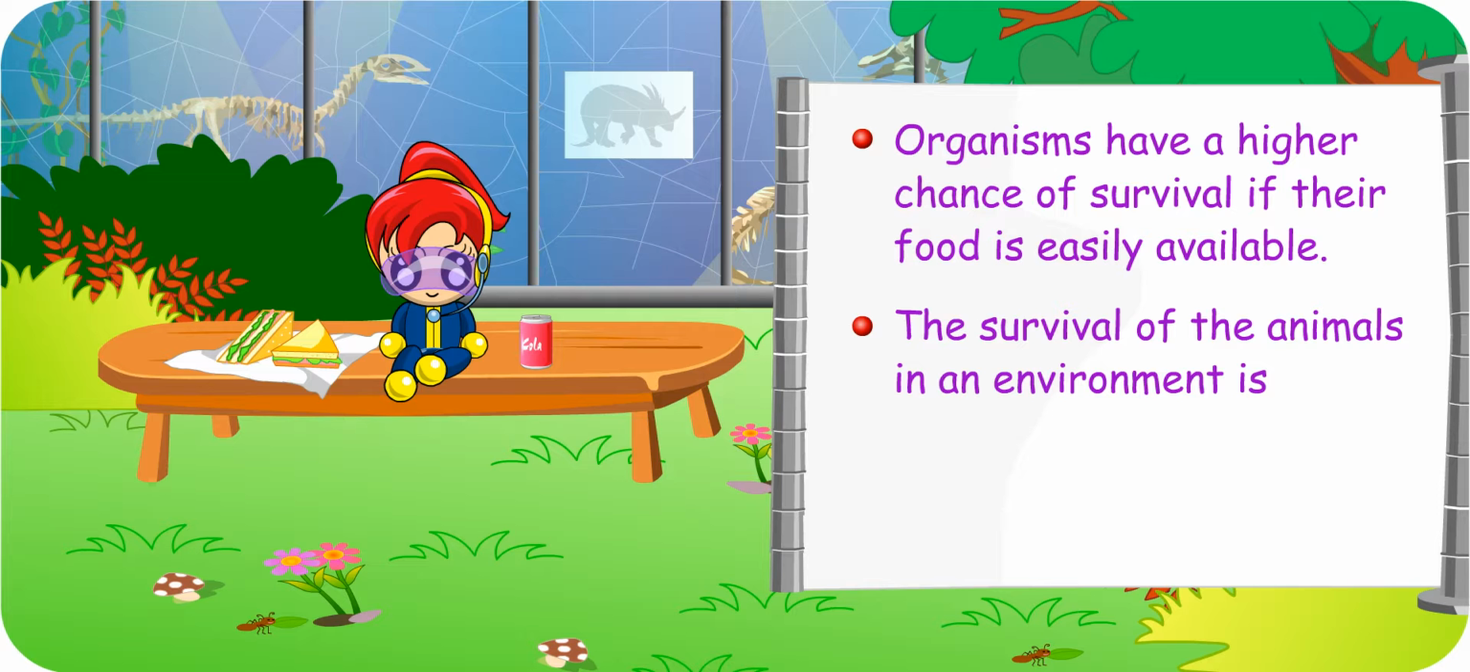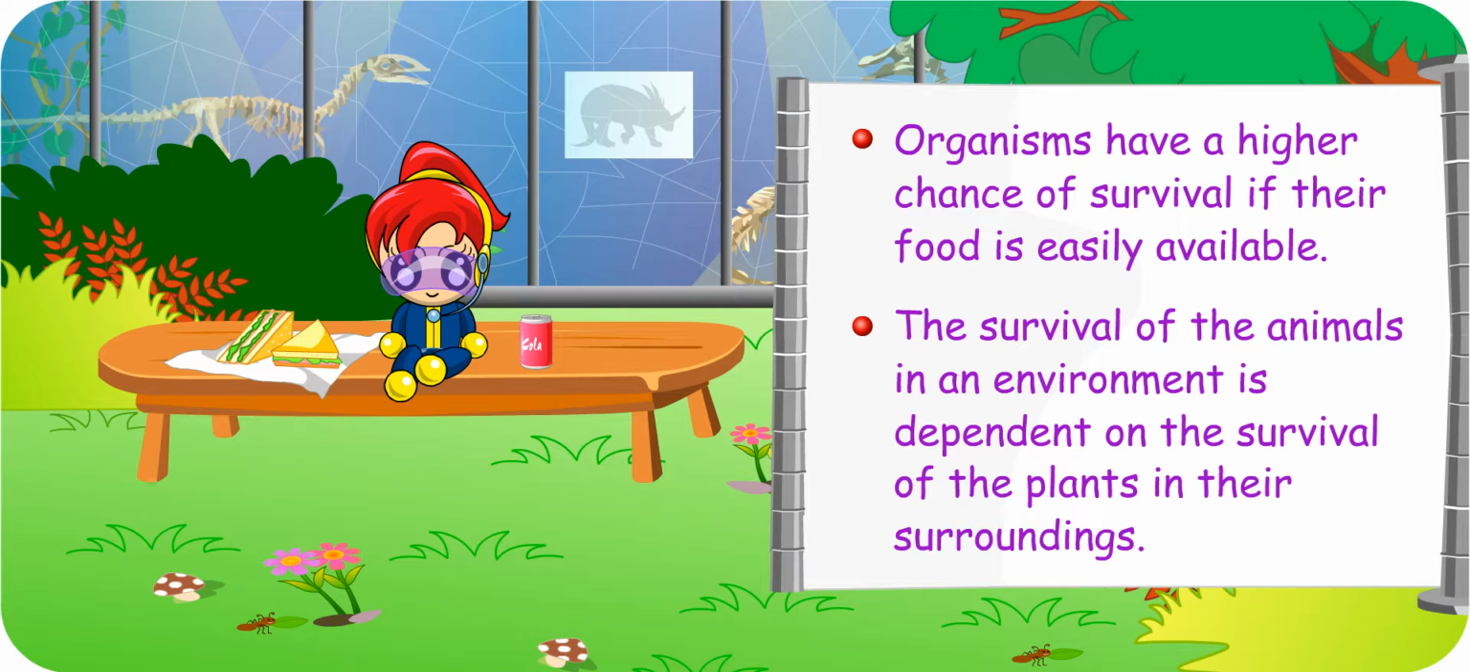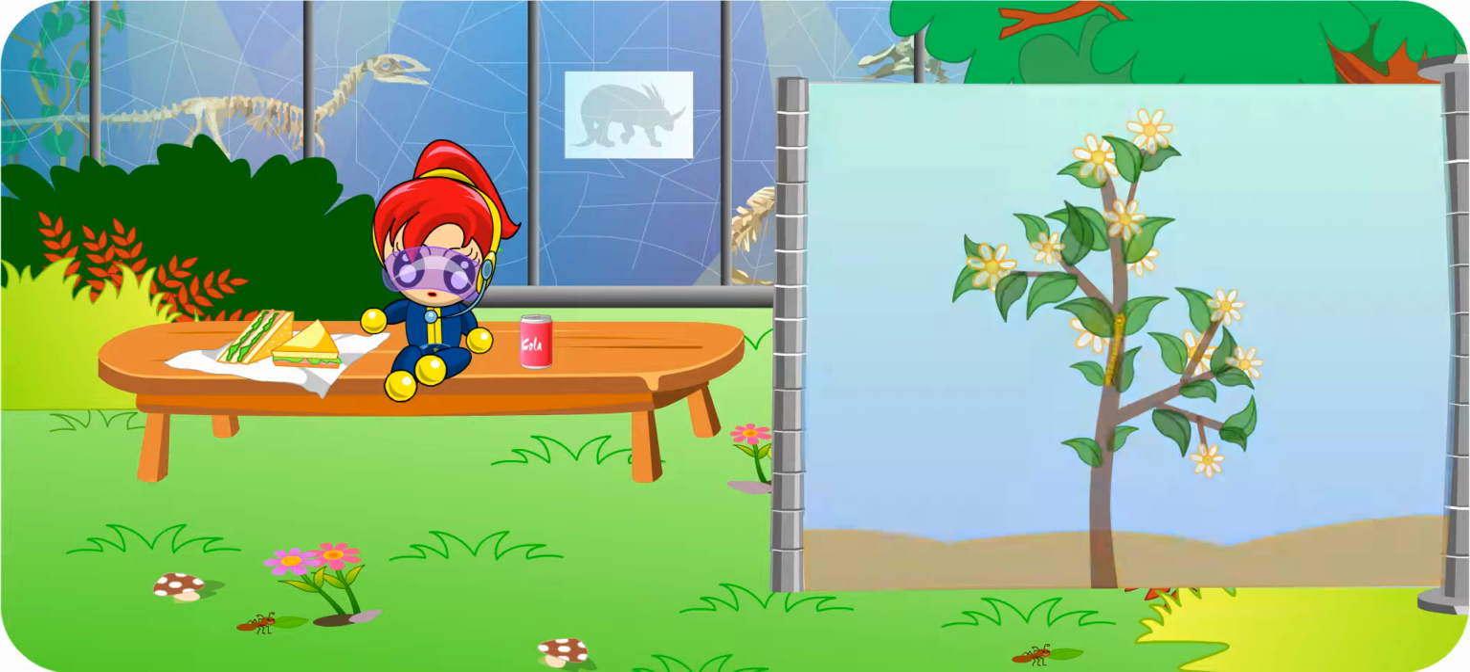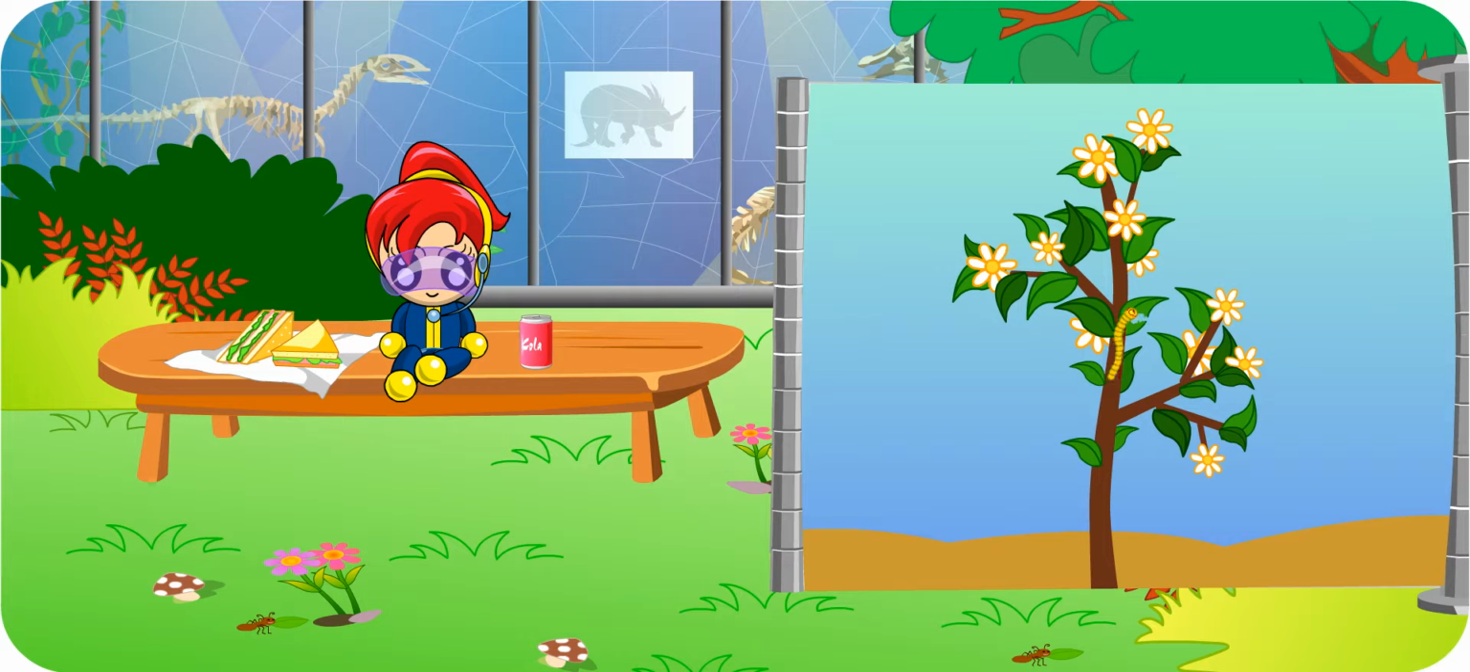In addition, the survival of the animals in an environment is dependent on the survival of the plants in their surroundings. This is because animals depend on plants directly or indirectly for food. Exactly.